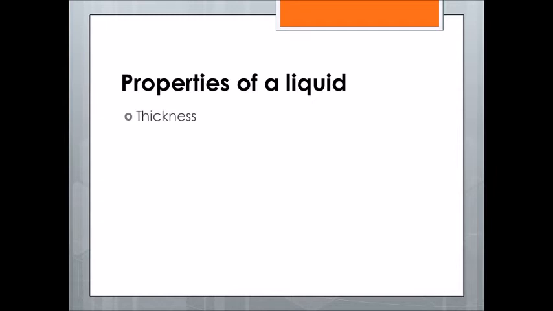But if the liquid flows slowly, it's a thick liquid. So if the liquid is moving quickly, it's thin. If the liquid is moving slowly, it's thick. Thin liquids flow quickly. Thick liquids flow slowly. And we will see some examples of thin and thick liquids.